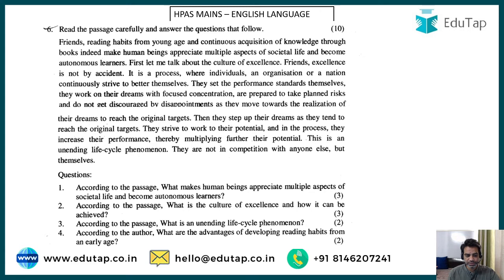So let's read the questions first. According to the passage, what makes human beings appreciate multiple aspects of societal life and become autonomous learners? Okay. Second question is, what is the culture of excellence and how can it be achieved? Okay. Third is, what is an unending life cycle phenomenon? And fourth is, what are the advantages of developing reading habits from an early age? All right. I think it is. The passage is about the habit of reading and how it impacts you. So let's read the passage, guys.